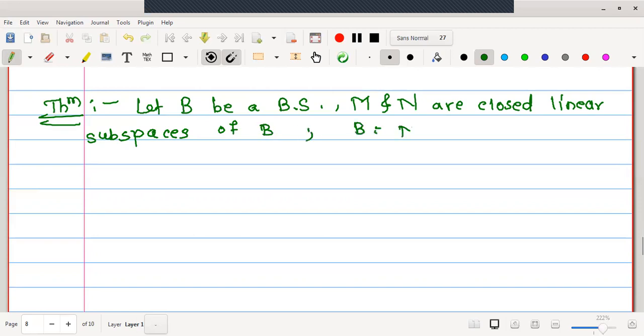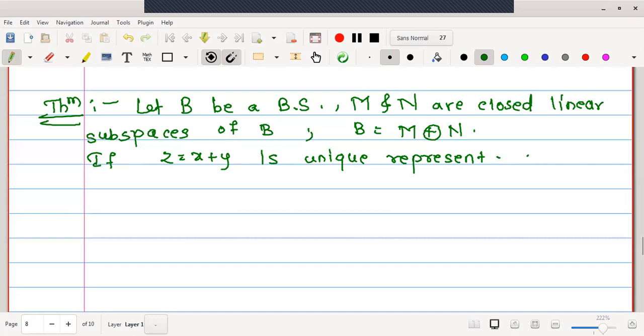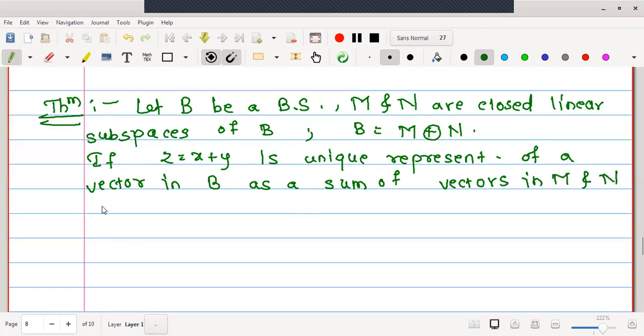B is M direct sum N. Next, if Z is equal to X plus Y is the unique representation of a vector in B as a sum of vectors in M and N, then prove that